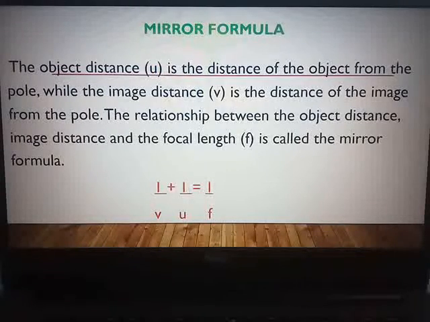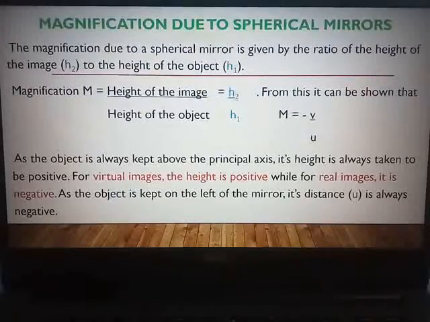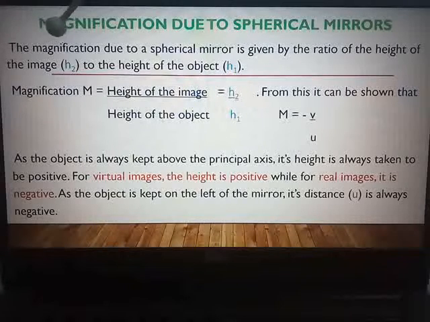And with this we move towards the last topic of our chapter, that is magnification, which is produced due to spherical mirrors. What do you understand by the term magnification? Magnified means larger in size than the actual size. So what is the formula for magnification?